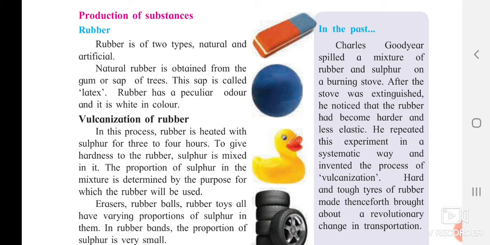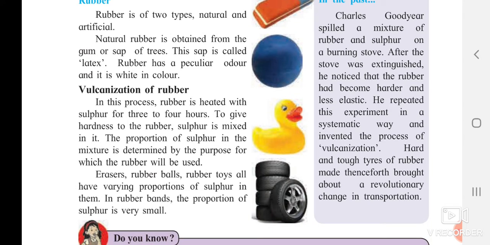Rubber has a peculiar odor. Peculiar means strange or different odor, and it is white in color. Now we are going to study the vulcanization of rubber. What is meant by the vulcanization process? How is rubber produced? We will see over here.